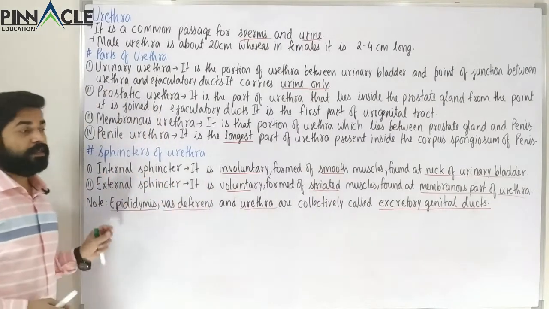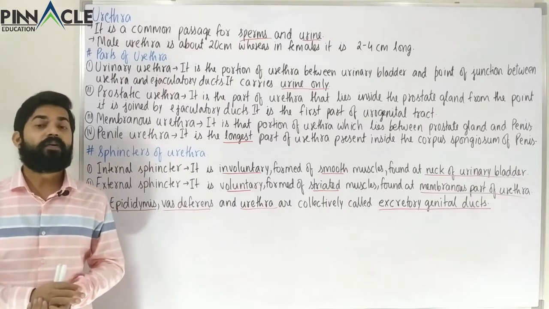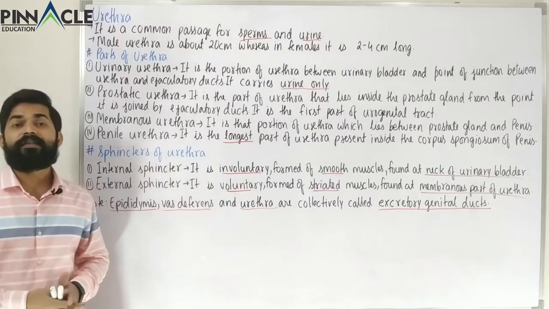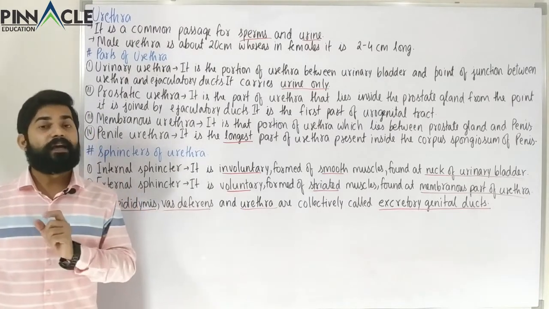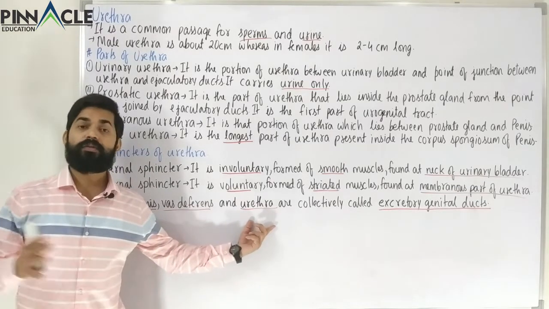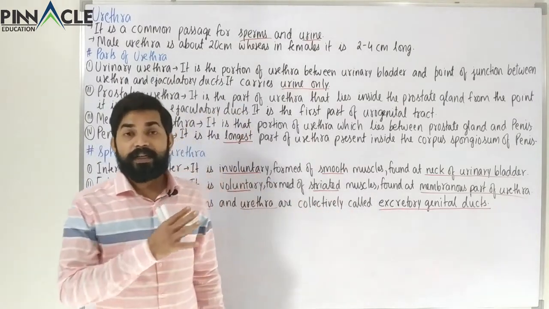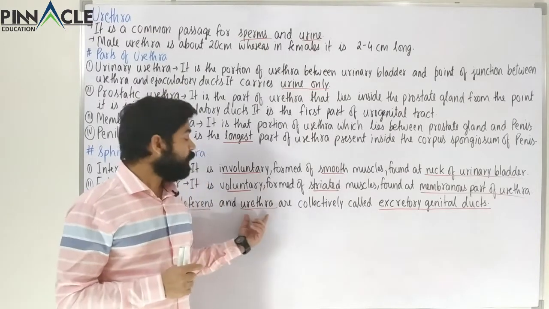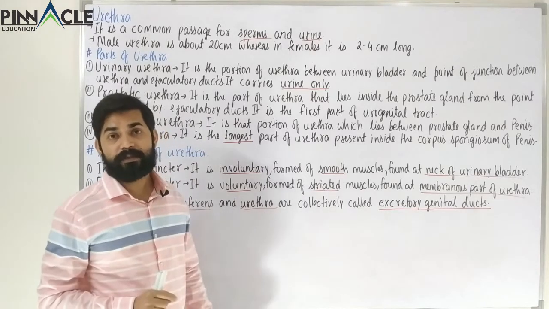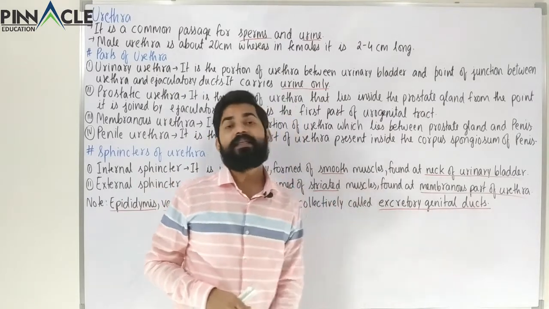In our previous class we studied the male sex accessory ducts, which included rete testis, vasa efferentia, epididymis, and also the vas deferens. And here we see epididymis to urethra, that is, to the outside. Why is it called excretory genital ducts? Because it is leading to the outside. The urethra leads the sperm to the outside, at the tip of the penis. That is why these three structures together are called the excretory genital duct.